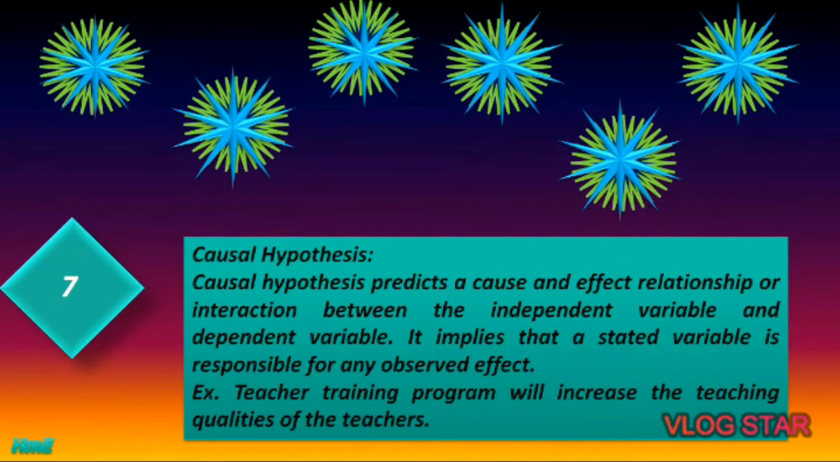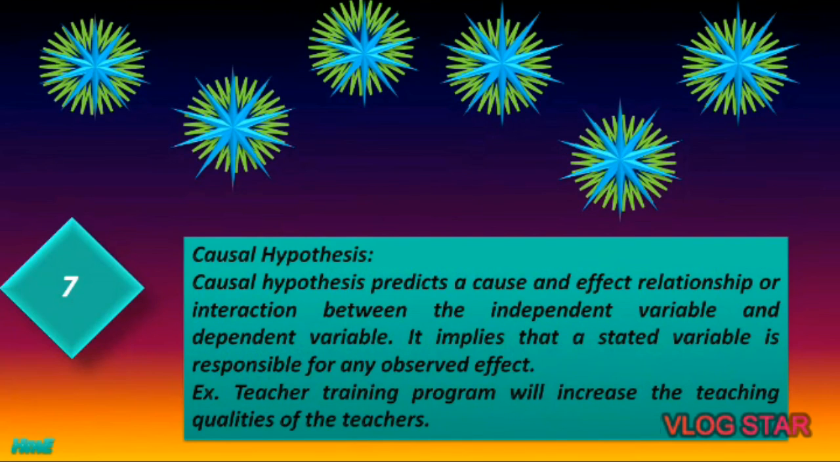The number 7, causal hypothesis. Causal hypothesis predicts a cause and effect relationship or interaction between the independent variable and dependent variable. It implies that a stated variable is responsible for any observed effect. So in this type of hypothesis, the researcher will show a direct and close relationship between the cause and effect.